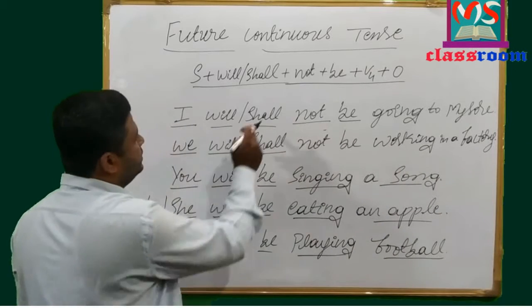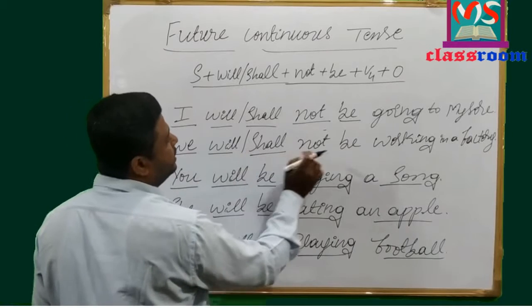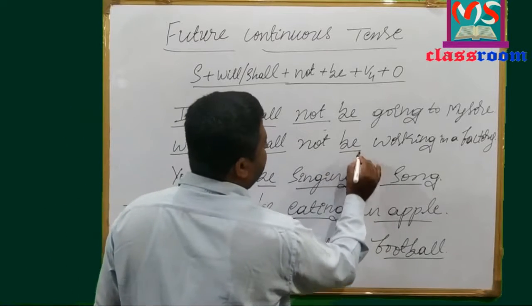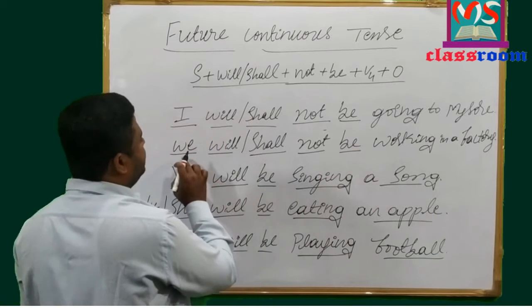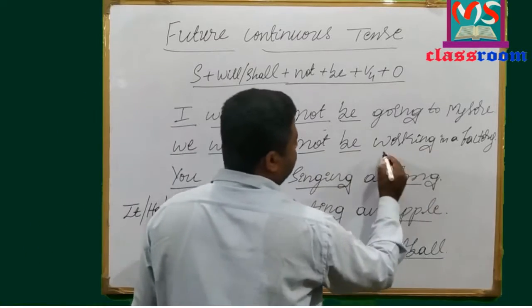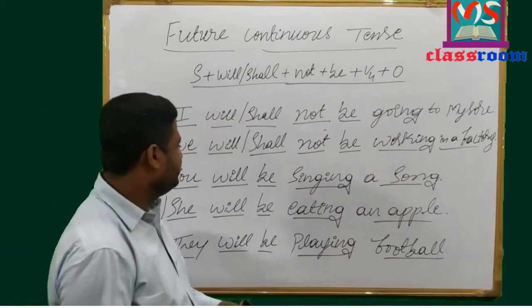Look at here. The same thing I have followed. In between the modal auxiliary will or shall and the base form of be helping verb, I have added not to make it negative. We will not be working in a factory. The rest of the sentence will remain the same.